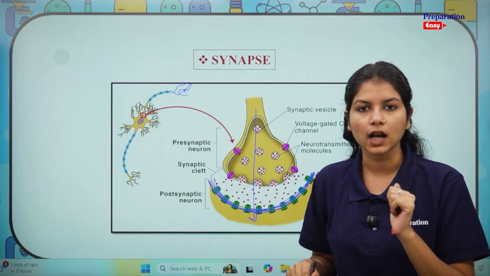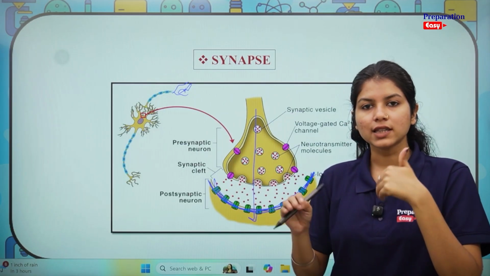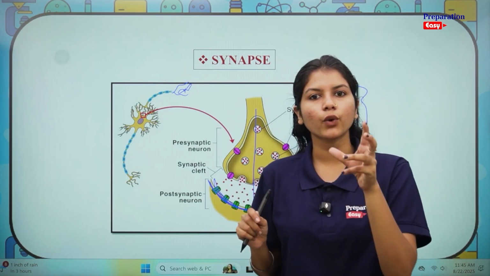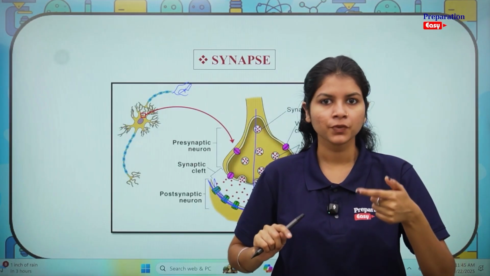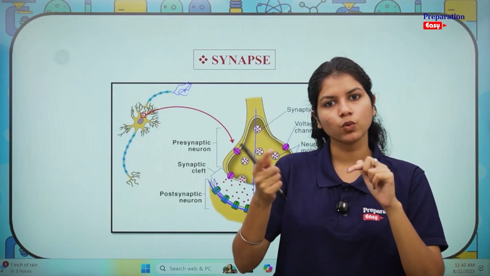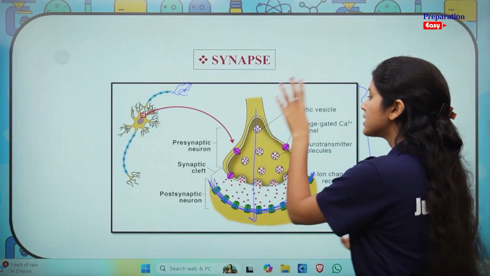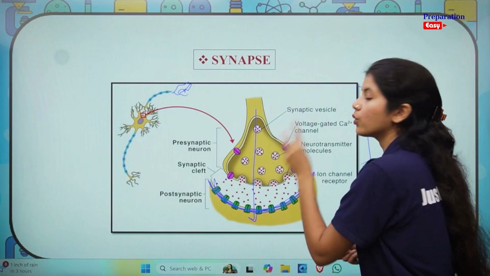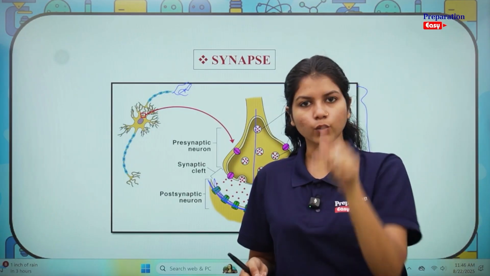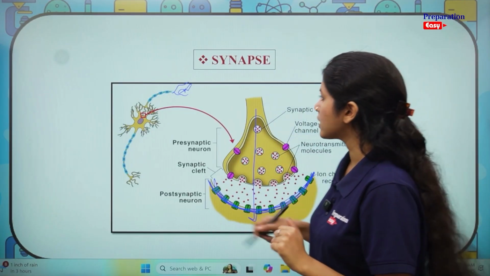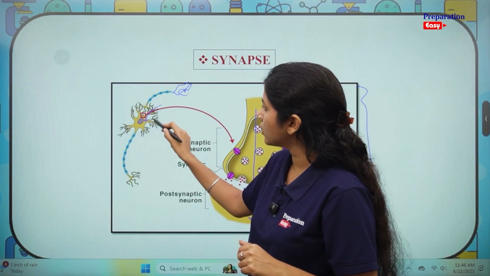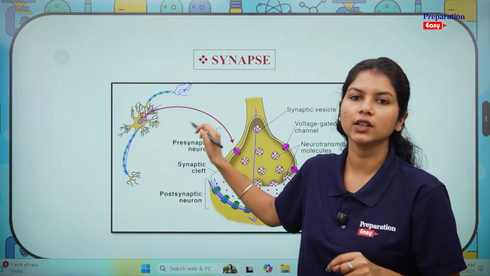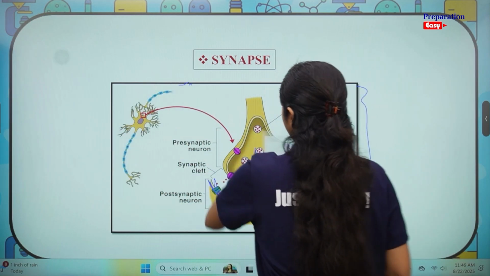The examiner might trick us by asking whether the synapse occurs in both ways. For example, when we studied transportation in plants, we saw that phloem transports food both ways, right? However, xylem only transports water in one direction. Similarly, in synapse, the signal is transmitted only in one direction, be it throughout one cell or in a synapse. Throughout one cell in the sense that the signal is coming in here and moving towards the axon terminal. That is the only direction. It does not happen the other way around. We need to remember that fact.